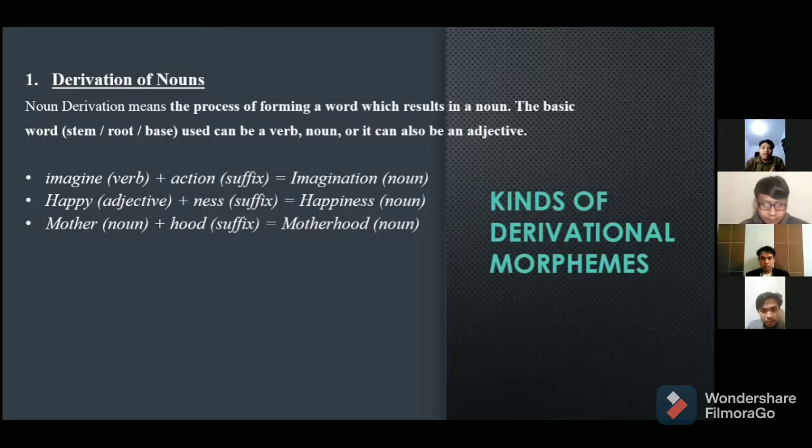And the second is happy, an adjective, add the suffix -ness. So the result is happiness, a noun. And the third example is mother. Mother is a noun, and add the suffix -hood. So the result is motherhood, a noun.